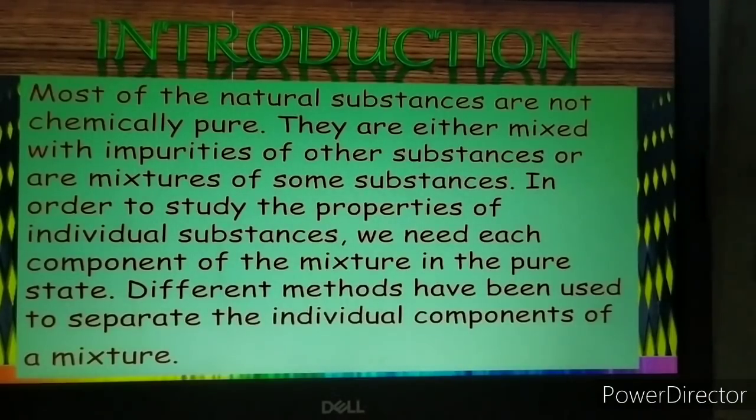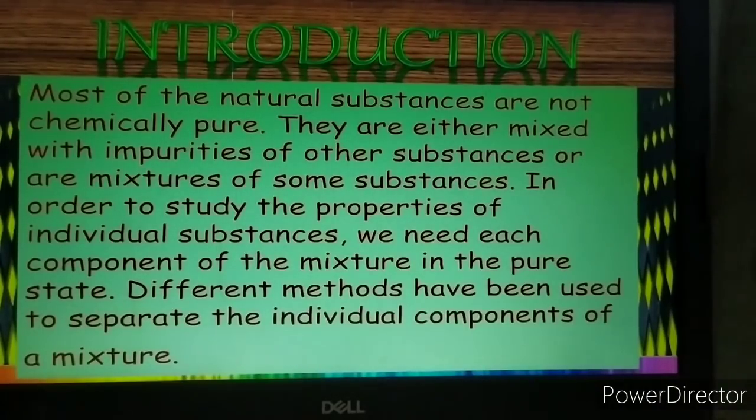In order to study the properties of an individual substance, we need each component of the mixture in the pure state. That is the need for separation. Why do we need to separate the different constituents of a mixture? The main reason is to study the properties of individual substances.